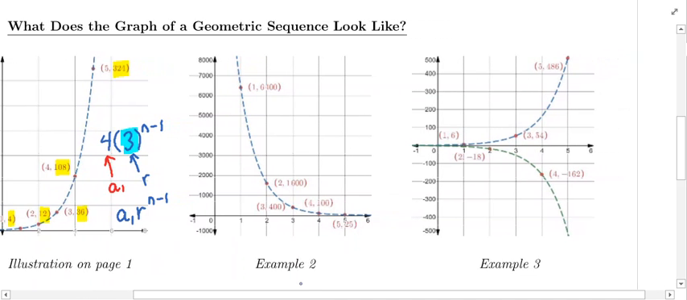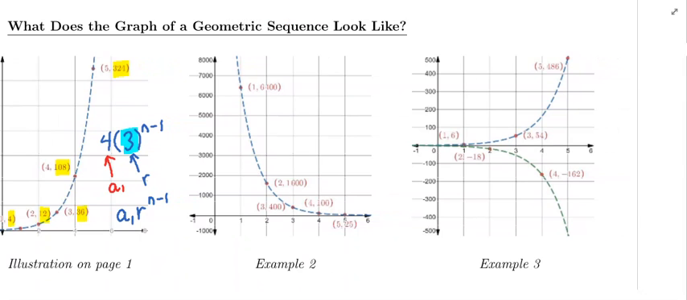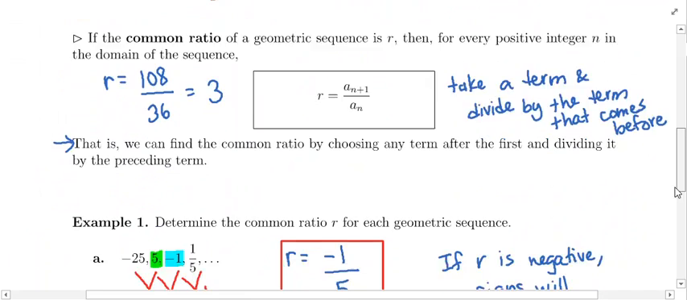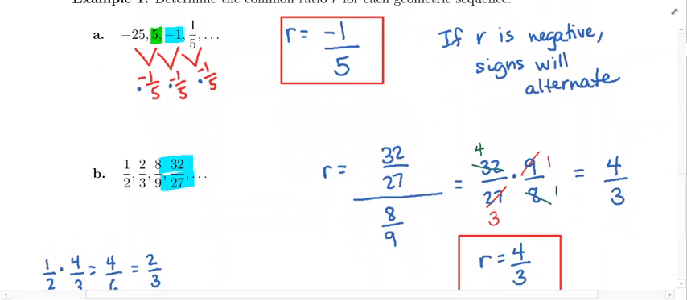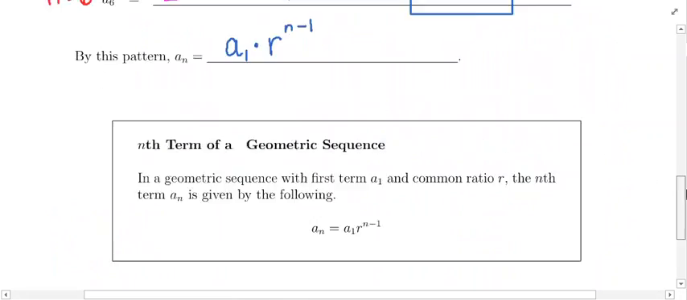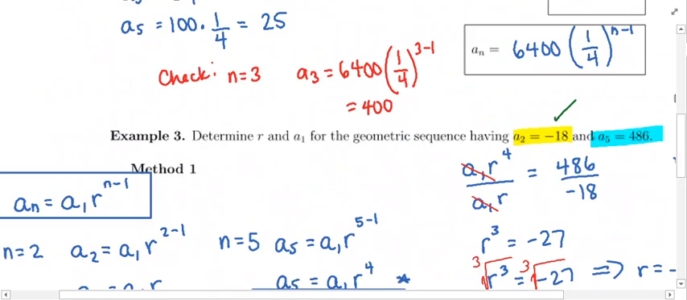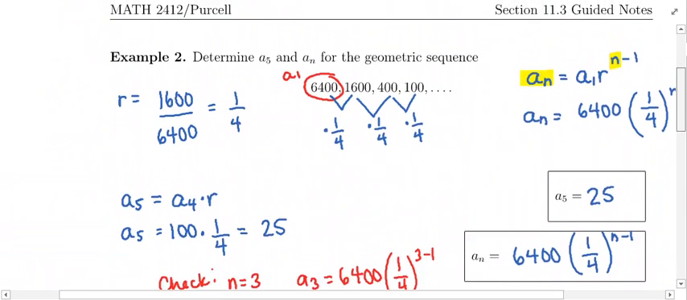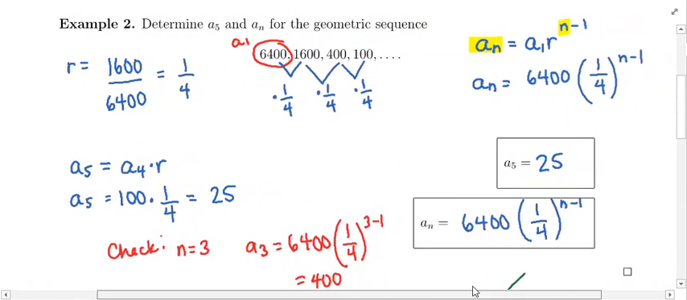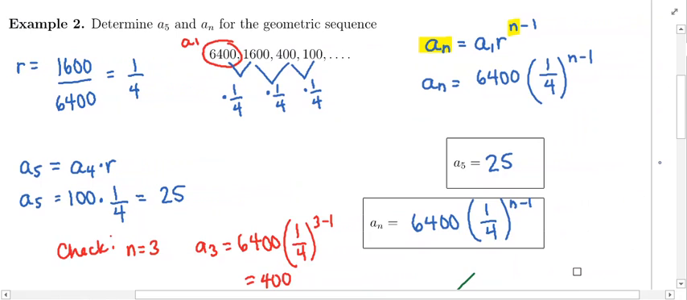Let's look at the sequence that we saw in example 2. If we go back to example 2, let's see where that was. That was back on page 2, I believe. Oh no, page 3. So we go back to page 3, and we're looking at this sequence in example 2. That was the sequence 6400, 1600, 400, 100. So this was a geometric sequence with a common ratio of 1/4.